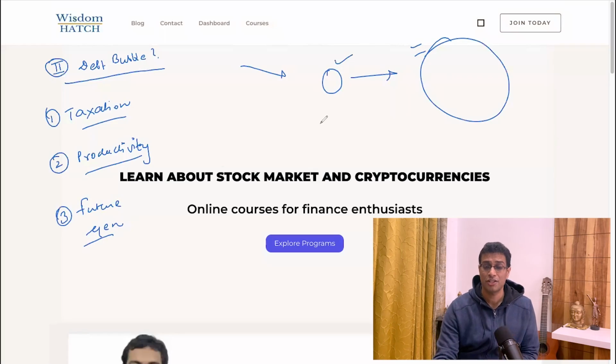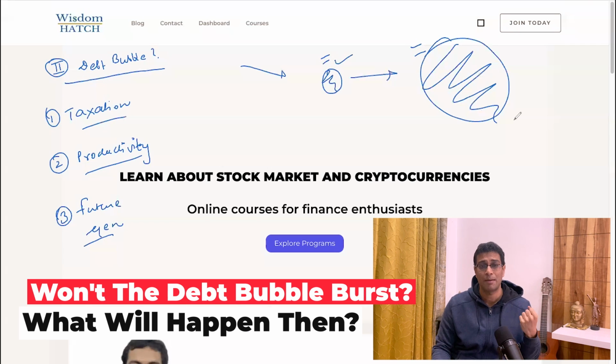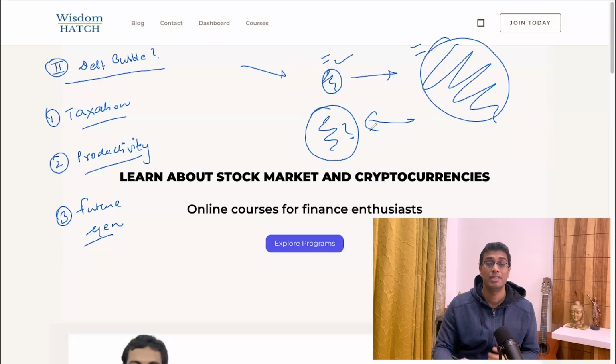Now you might say, Akshat, don't you think this is a problem, that we started with a small debt bubble, but over time it has become such a big bubble? Don't you think this bubble will burst at some stage? What will happen then? And can you comment on whether this bubble can get back to a smaller shape? Will that ever happen? The answer is, theoretically yes, it can happen.